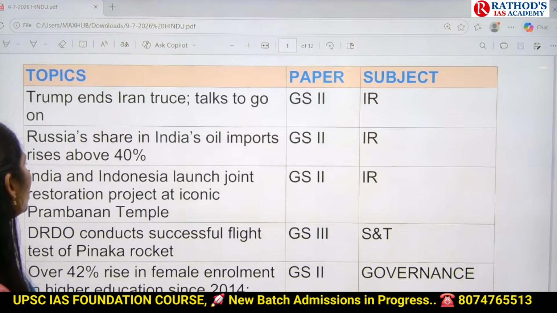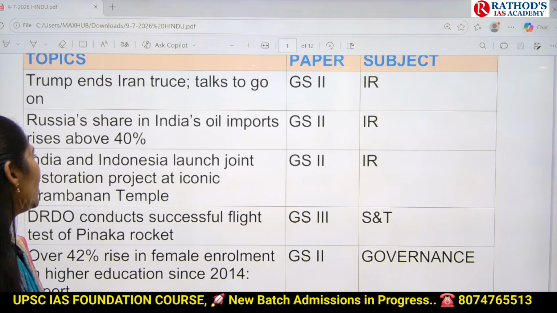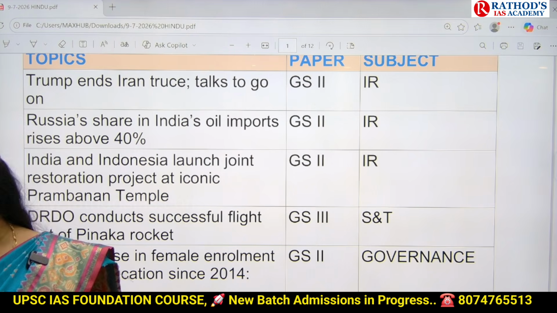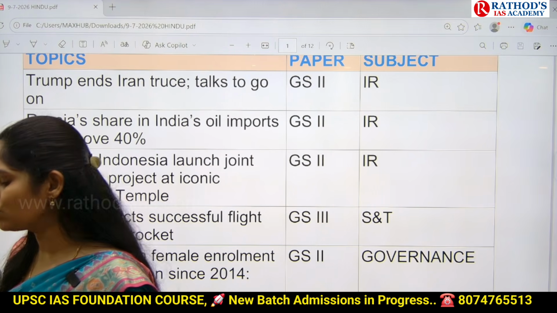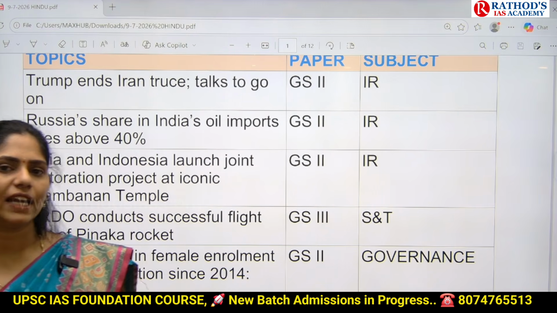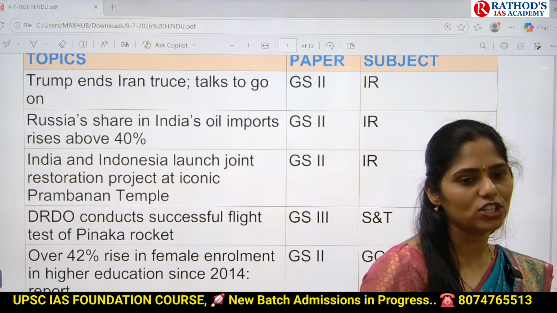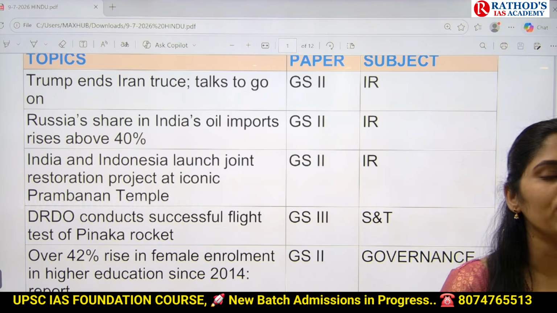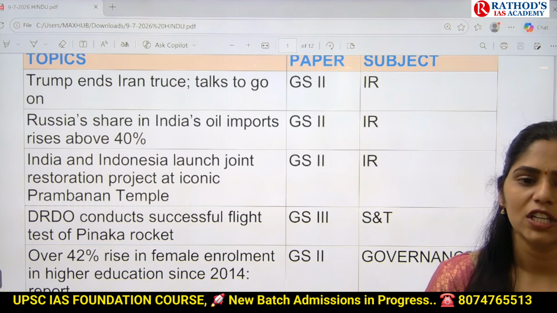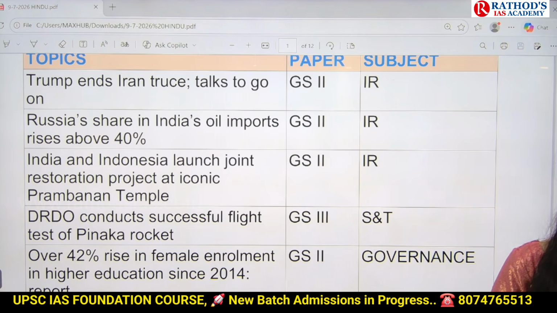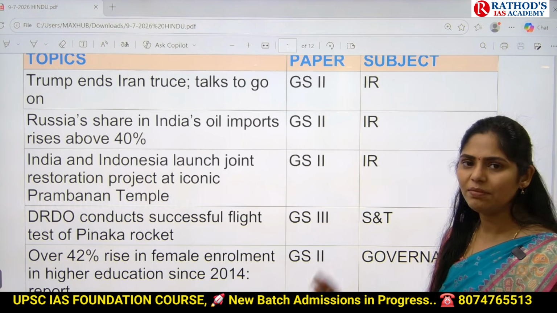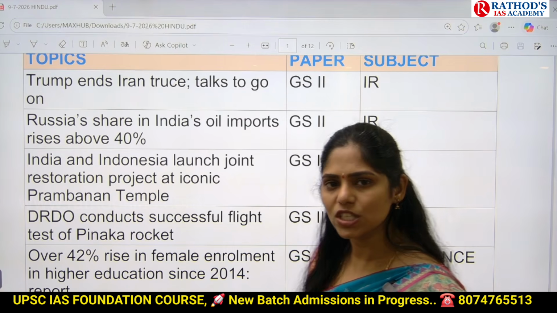Next topic is Russia's share in India's oil imports rises above 40%. This article is talking about oil imports of India, and exactly how much percentage of oil we are importing from Russia and what is the problem of importing oil from Russia. This topic is important from GS paper General Economy and even from international relations. We can see this topic.